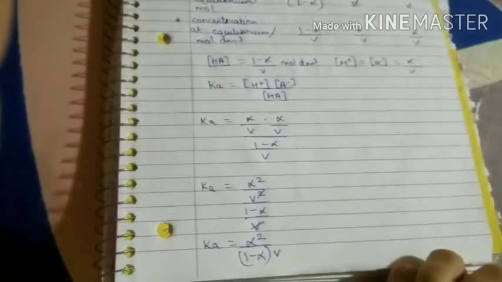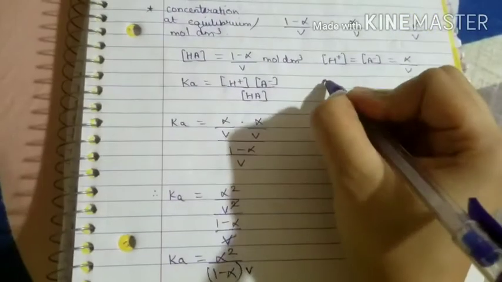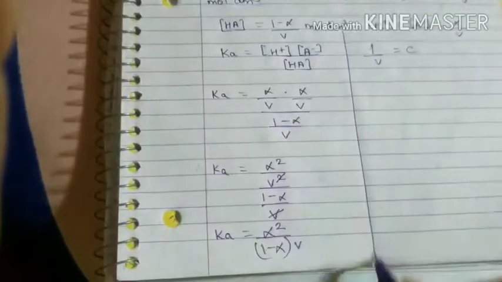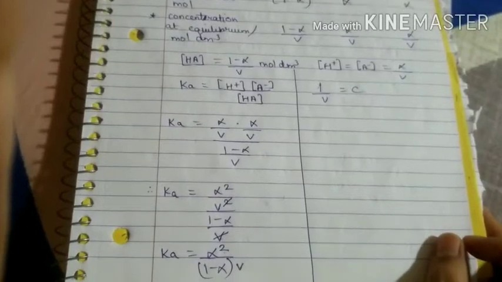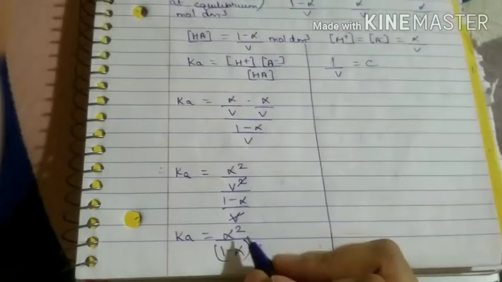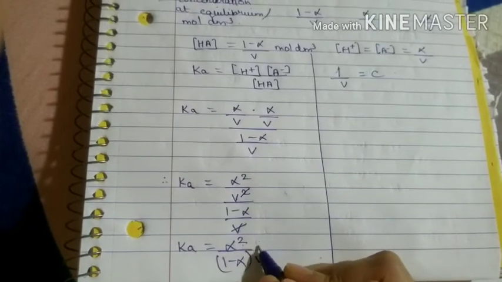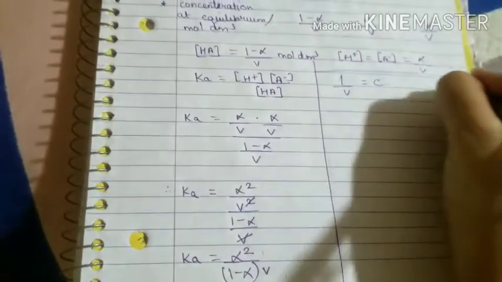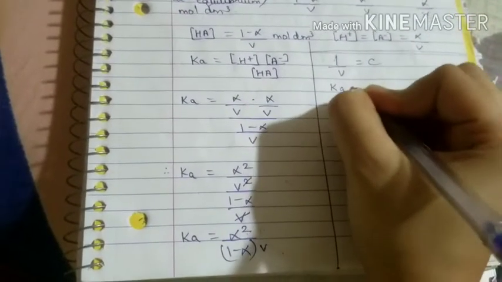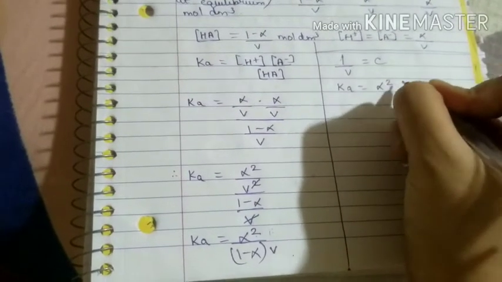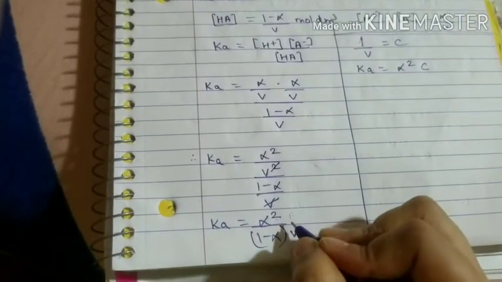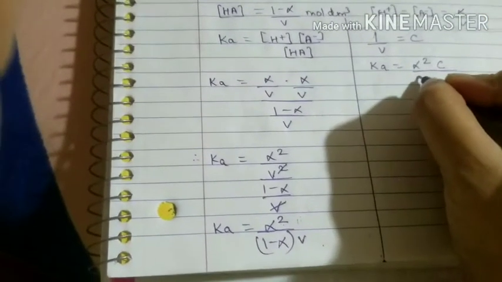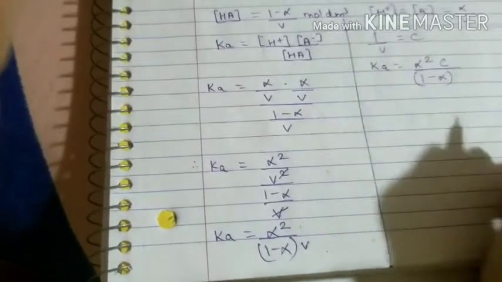Okay, so what we are going to do is, after this we are going to take 1 by V is equal to C. Okay, so continuing from here, you are going to take 1 by V is equal to C. So if you look at this equation, if nothing is there here, means there has to be 1 up here, right? So what will this equation become now? This equation will now become Ka is equal to alpha square C, because in place of 1 by V, what is going to come here? C, and denominator is going to remain as it is, that is 1 minus alpha.